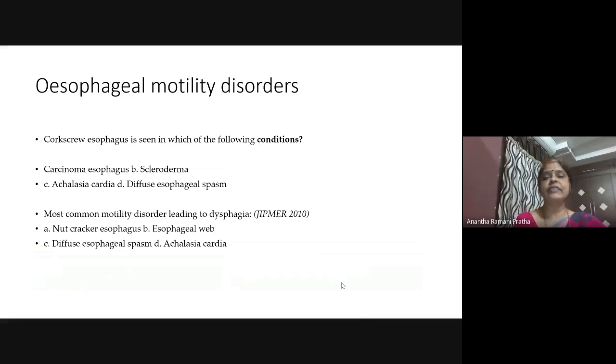Corkscrew esophagus is seen in which of the following conditions? Carcinoma esophagus, scleroderma, achalasia cardia, diffuse esophageal spasm. It becomes like a diffuse spasm, like a corkscrew. So definitely this must be diffuse esophageal spasm, because carcinoma esophagus cannot have diffuse spasm as such. And scleroderma, we have read that it is in the lower 1/3. Achalasia cardia is also lower 1/3. Next, the most common motility disorder leading to dysphagia is achalasia cardia.